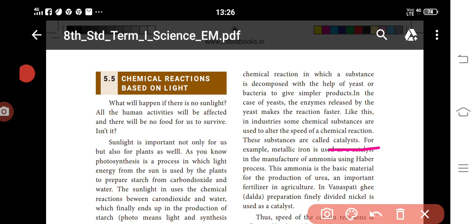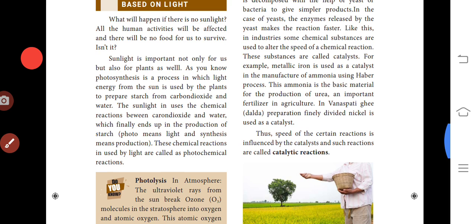For example, metallic iron is used as a catalyst in the manufacture of ammonia using the Haber process. This ammonia is a basic material for the production of urea, an important fertilizer in agriculture. In the preparation of vanaspati ghee, dalda, finely divided nickel is used as a catalyst. The speed of certain reactions is influenced by the catalyst, and such reactions are called catalytic reactions.